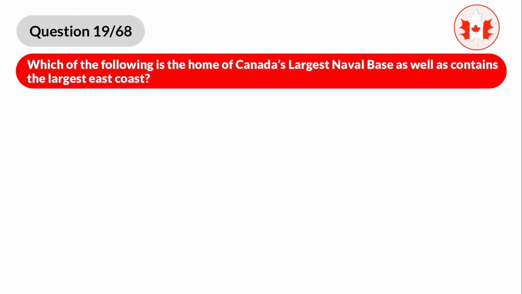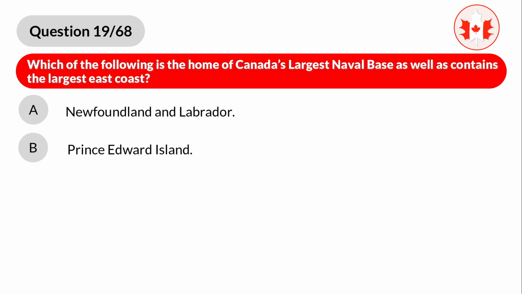Question 19. Which of the following is the home of Canada's largest naval base as well as contains the largest east coast? A. Newfoundland and Labrador. B. Prince Edward Island. C. Nova Scotia. D. New Brunswick.